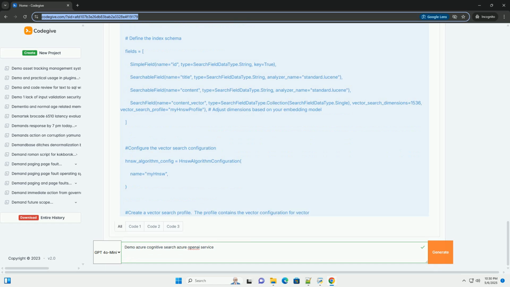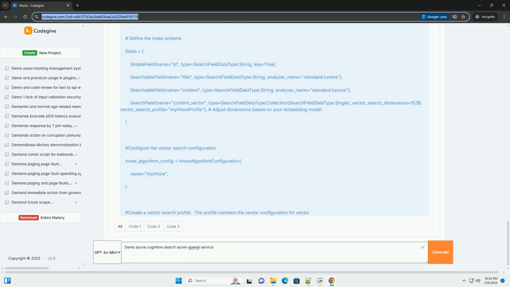Fields: the vector field to search on, example content_vector. Calls the search client.search method to perform the vector search. Search text equals none makes the search a pure vector search.